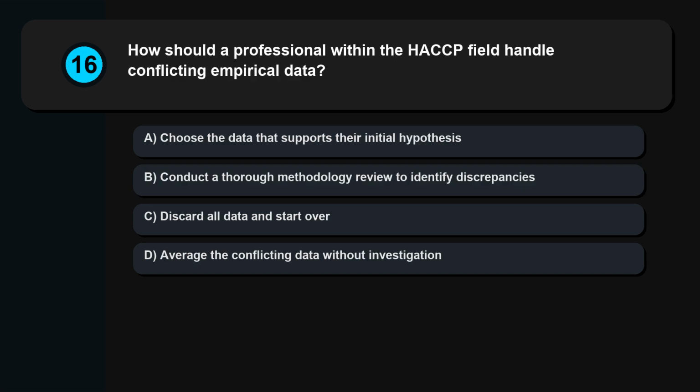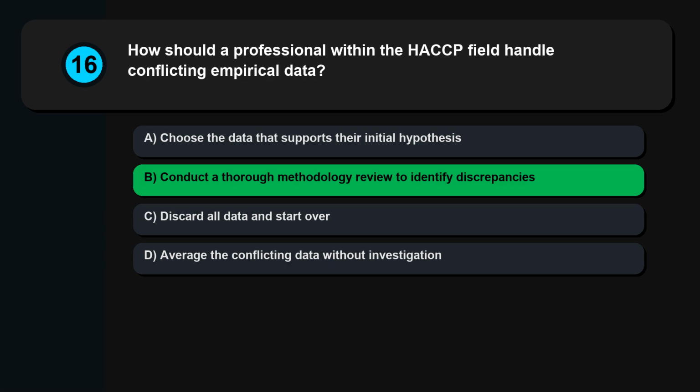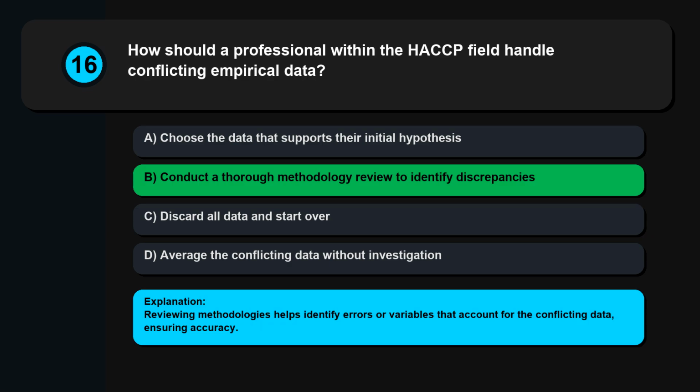Question 16. How should a professional within the HACCP field handle conflicting empirical data? Choose the data that supports their initial hypothesis. Conduct a thorough methodology review to identify discrepancies. Discard all data and start over. Average the conflicting data without investigation. Reviewing methodologies helps identify errors or variables that account for the conflicting data, ensuring accuracy.